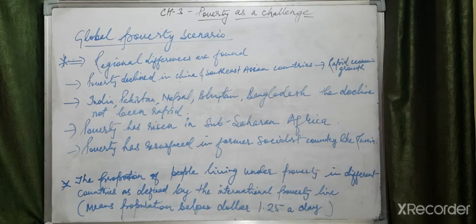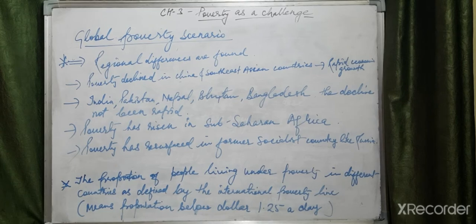A lot of effort has been made and a lot of poverty alleviation programs have been taken up, but economic growth is still required in these South Asian countries, so that they can develop much more, as human resource is available in good numbers.